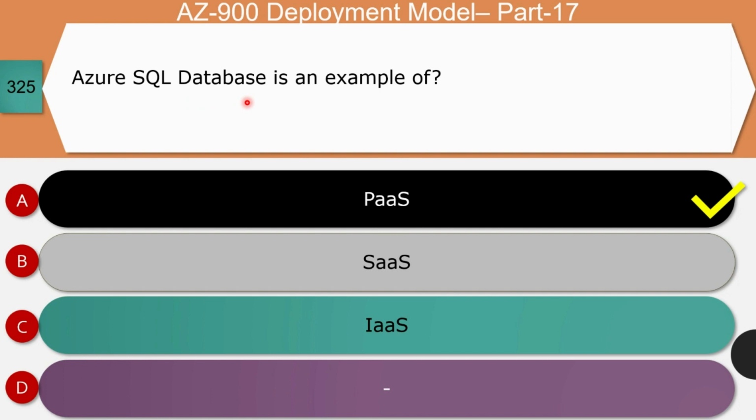Customers who purchase Azure SQL database don't need to maintain anything related to the SQL platform because Microsoft manages it. They just use it by deploying their tables and data and consume it with their application. And so it is a platform as a service. Anything that you use for developing your application is considered platform as a service. And so this is the right answer.